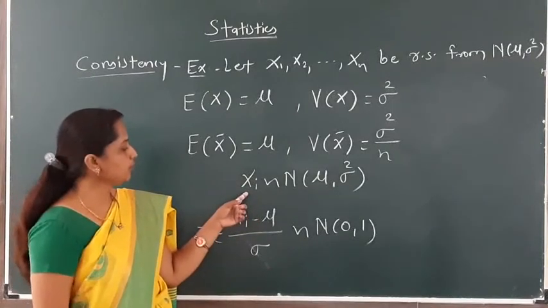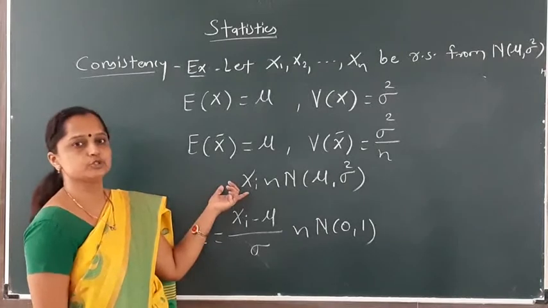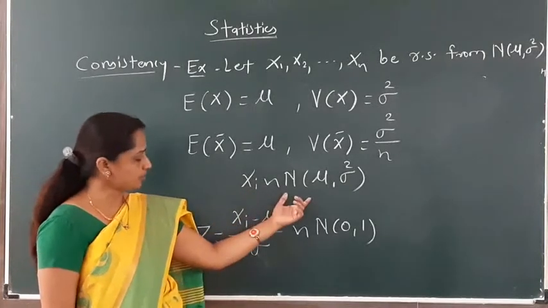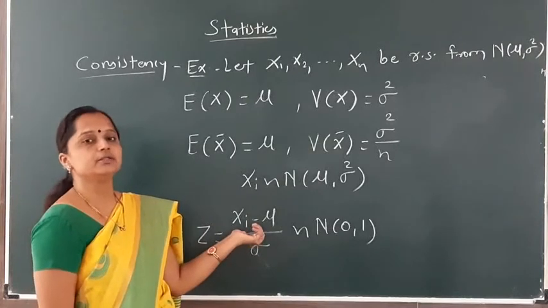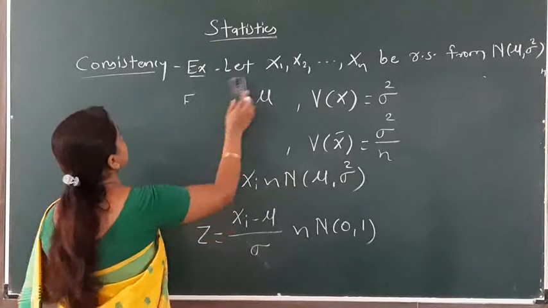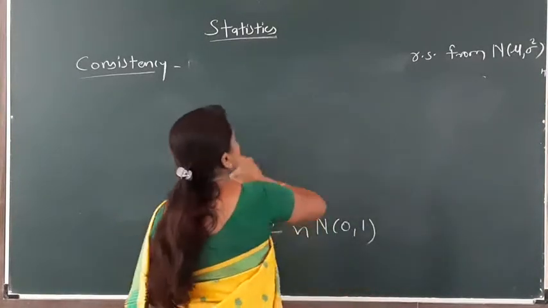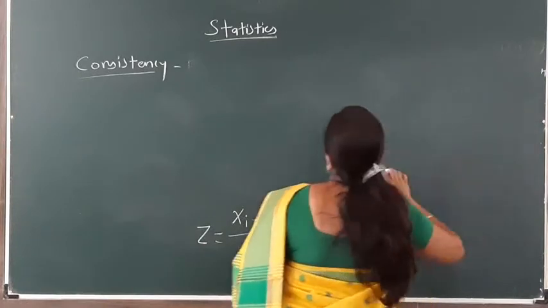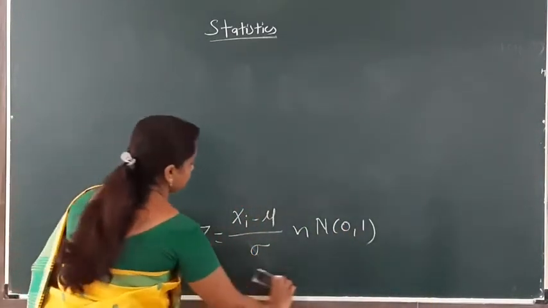Means here our original sample xi's are IID, independent identically distributed. Xi follows normal mu, sigma square, then our Zi, the next random variable, xi minus mu divided by sigma, follows normal 0, 1. By using this property we have to find out whether it is consistent or not.